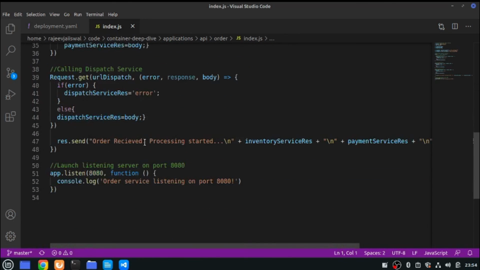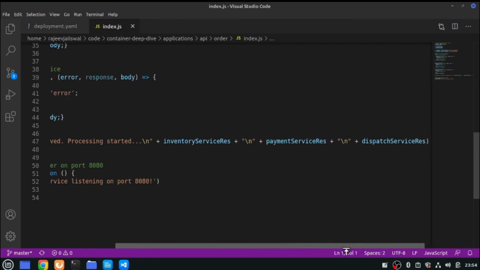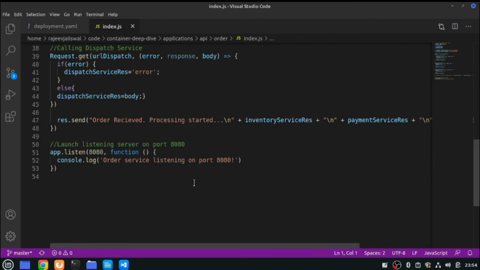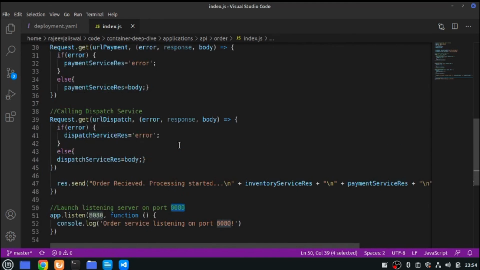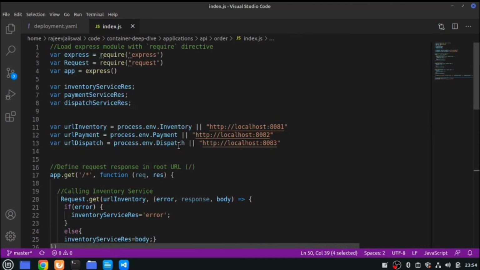So order is received, processing started, outcome from inventory service, outcome from payment service, and then outcome from my dispatch service. Right? Pretty simple. And I'm the order service, I'm exposing on port number 8080. All right. So I've given it localhost here, but actually this is an OR command. So if there's no value available in this variable, so this variable needs to be passed from the deployment YAML